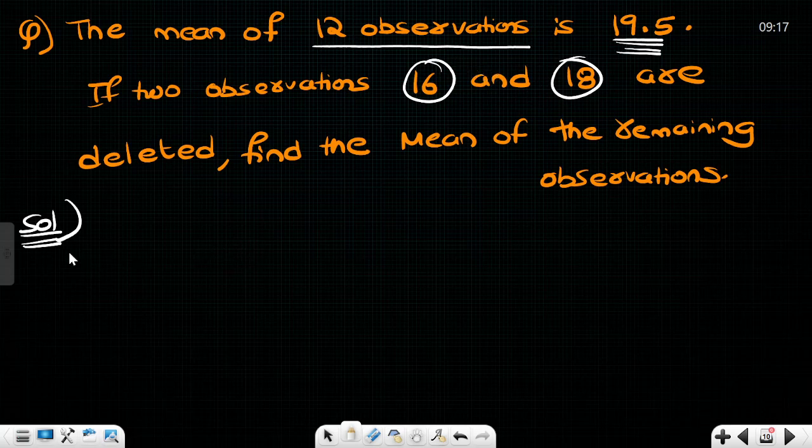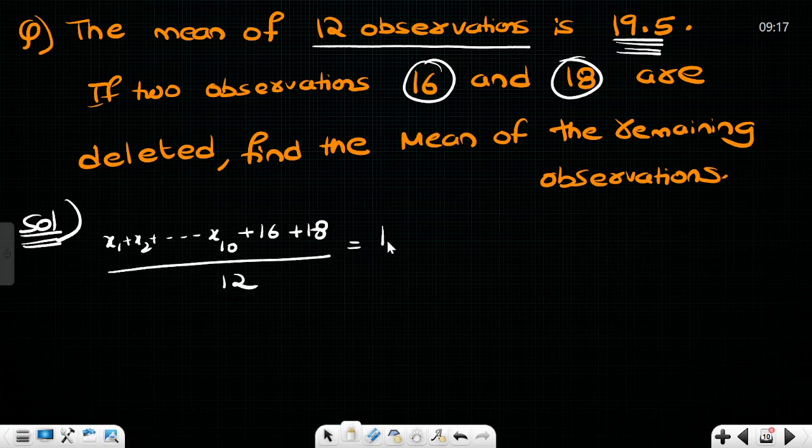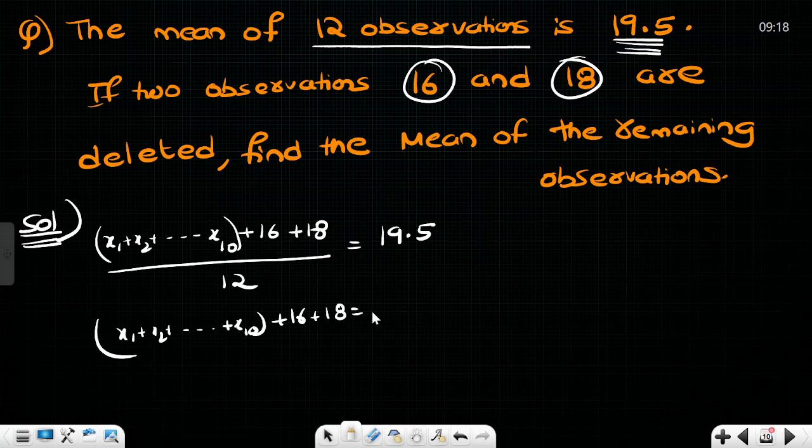So 12 observations are there. Let's take x1 plus x2 plus so on up to x10, 10 observations, and the 11th observation is 16, the 12th observation is 18. So totally there are 12 observations, and they have given the mean as 19.5. So from this we can get the value of x1 plus x2 plus x3 up to x10. Therefore x1 plus x2 so on up to x10 plus 16 plus 18 is equal to 12 into 19.5.